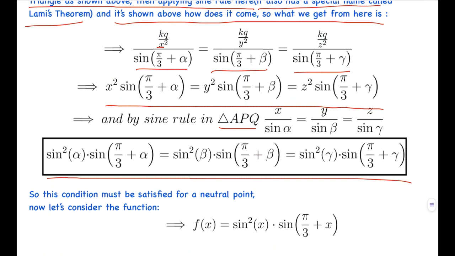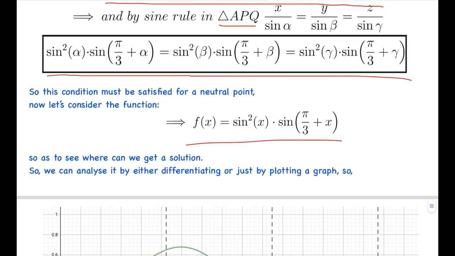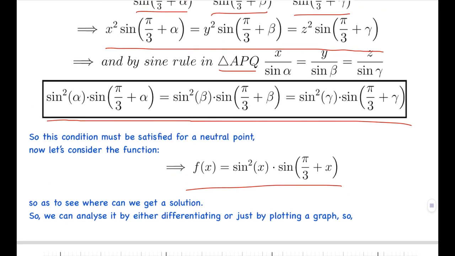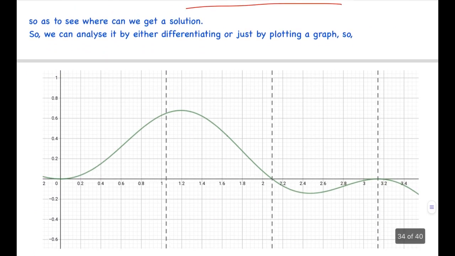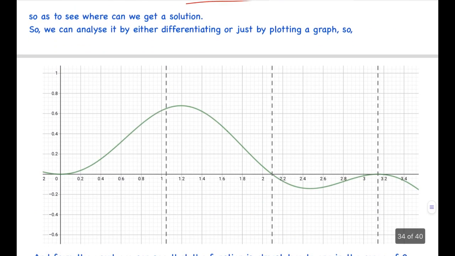Now to analyze whether these α, β and γ are possible, we consider the function sin²x times sin(π/3 + x). We can analyze this by directly differentiating it, or just by plotting the graph and analyzing the values. So I just plotted a graph. You can check the differentiation on the Maths Firm's blog, so do check it out.